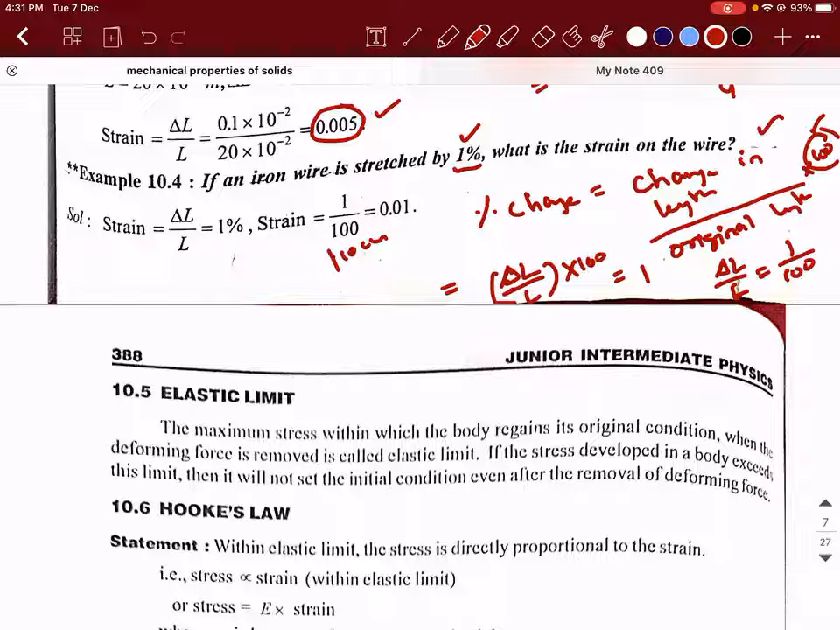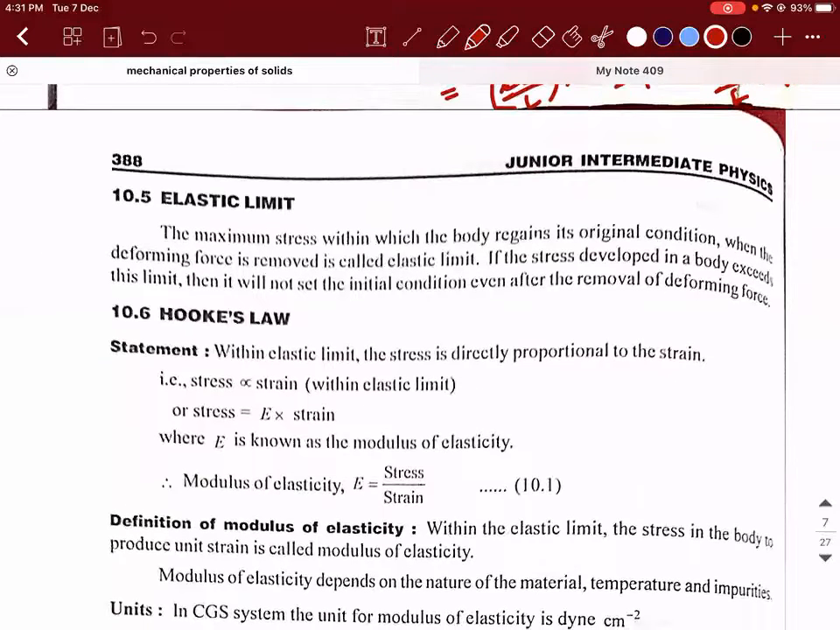Guys, yes or no? Any doubt? So I'm hoping it is 100% clear. So 0.01. Okay.